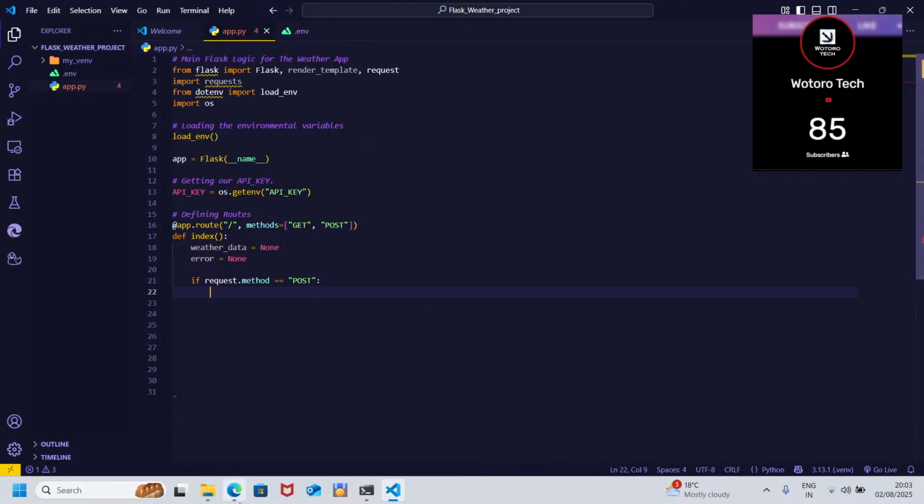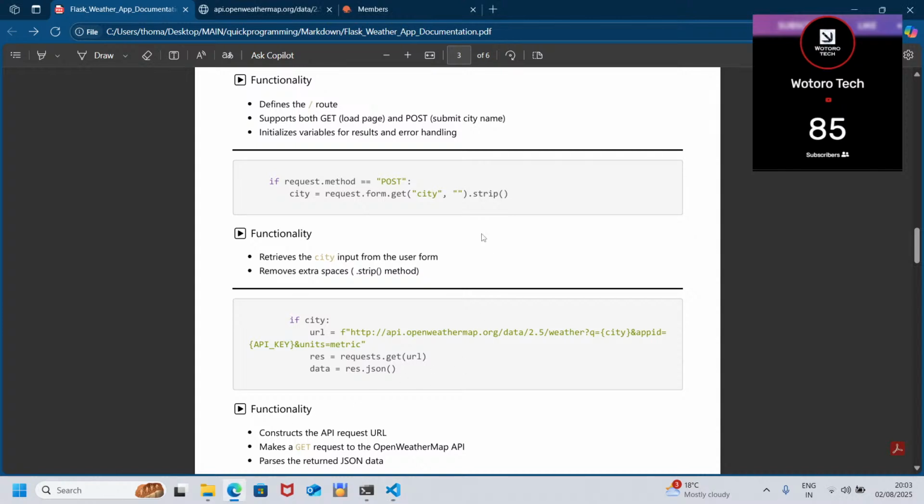Yes. So that means if the user inputs data, then we get that variable city. Now in that city variable, we are going to store the user's information. For example, if the information is Paris, we're going to store it inside the city variable. Then we are going to manipulate that city. Yeah, I think that is it.